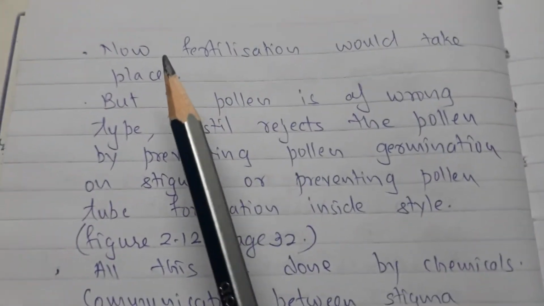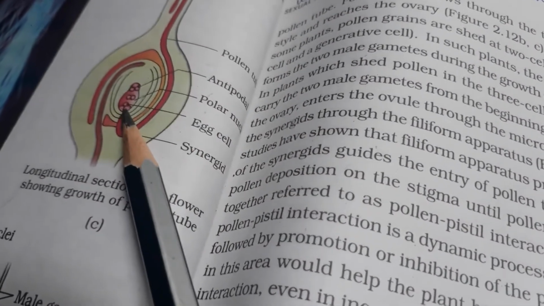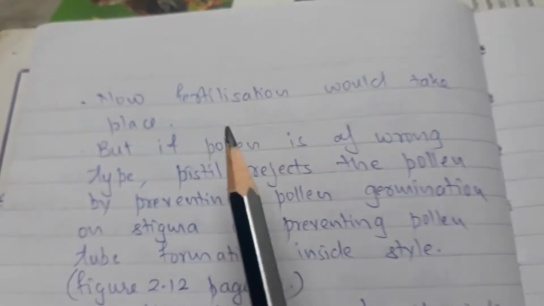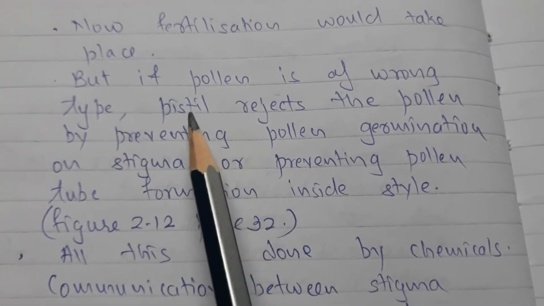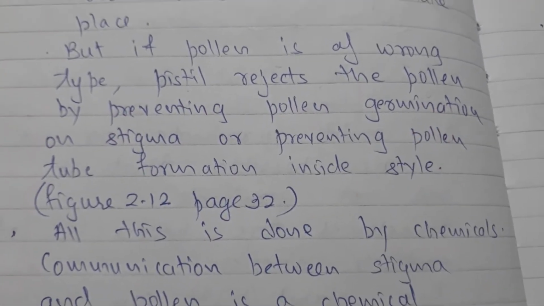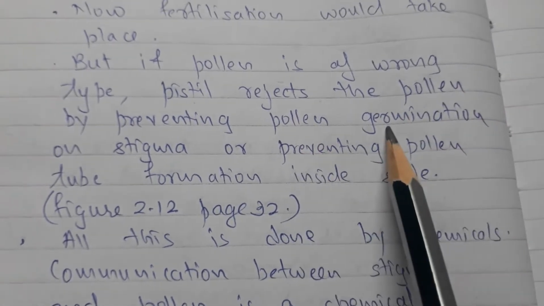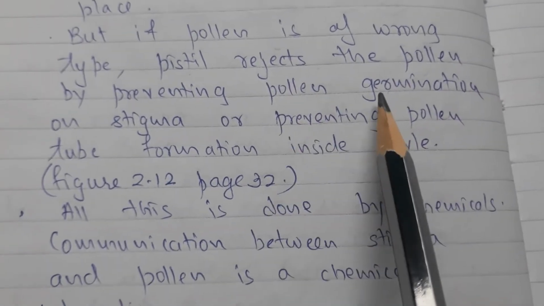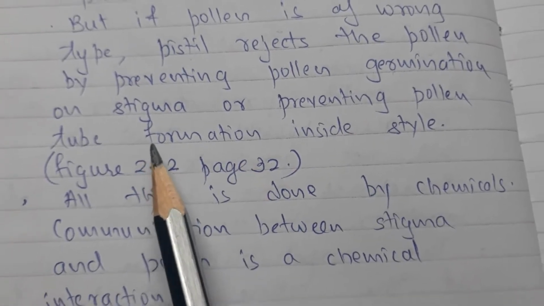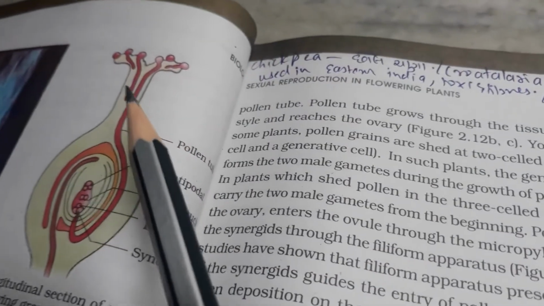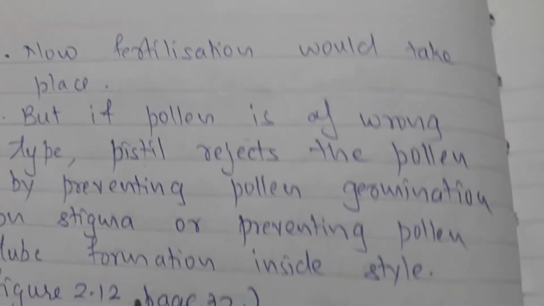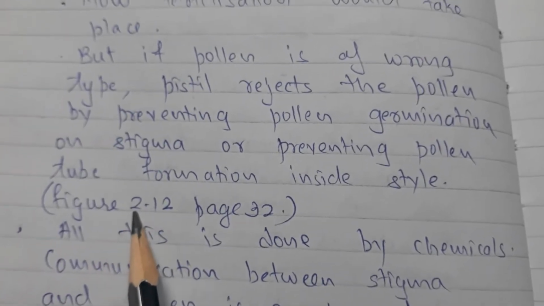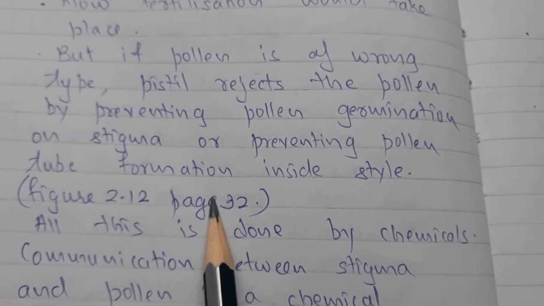Now, fertilization would take place. Where? Here, fertilization is going to take place. But if the pollen is of the wrong type, the pistil rejects the pollen. How? Pollen germination does not take place. If germination takes place, the pollen tube is not successfully formed. See how half the way it is formed in some of them. So you have to refer to figure 2.12, page number 32.